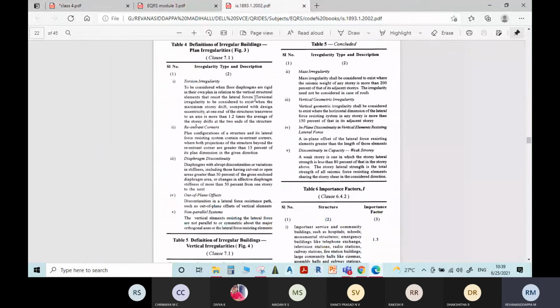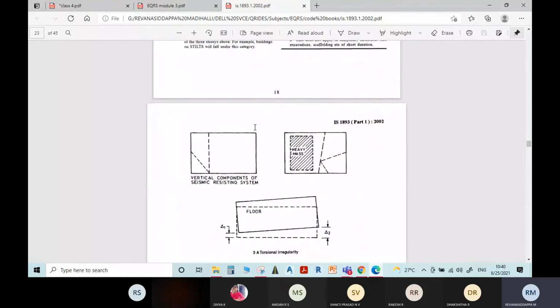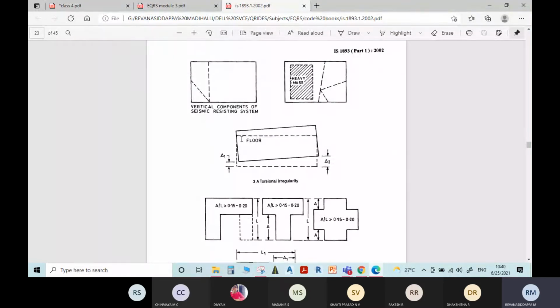That is the first condition. The second condition: torsional irregularity should be considered to exist when the maximum storey drift computed with design eccentricity at one end of the structure, transverse to an axis, is 1.2 times the average of the storey drifts at the two ends of the structure. For this the figure is given. Just refer to the figure here. A building is taken here. Because of torsion, there is some twisting of the building.